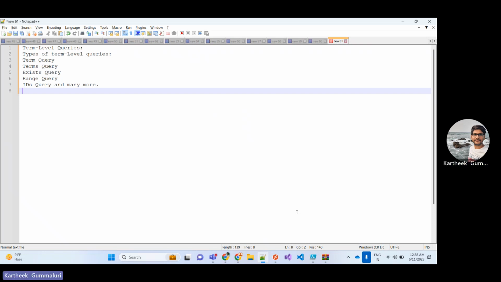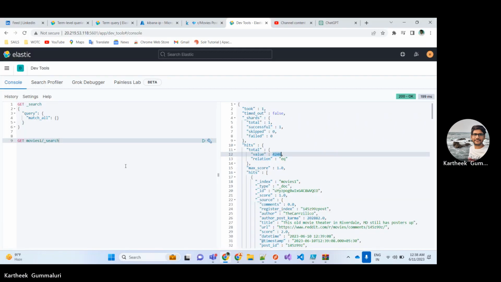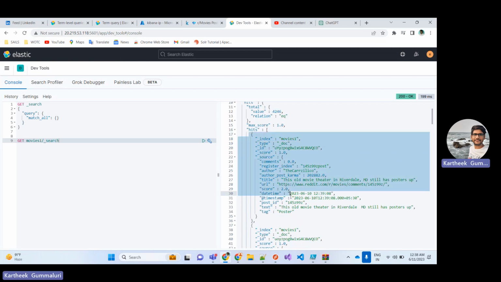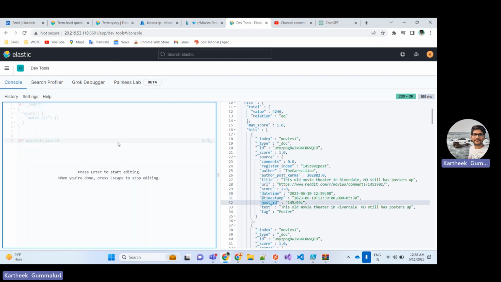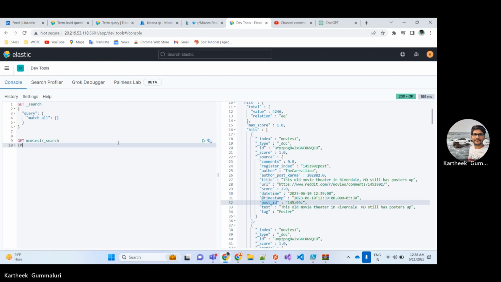Let's see it in hands-on practice. In this JSON document, there was a property called post ID. Let's make use of the Kibana intellisense for the term query.